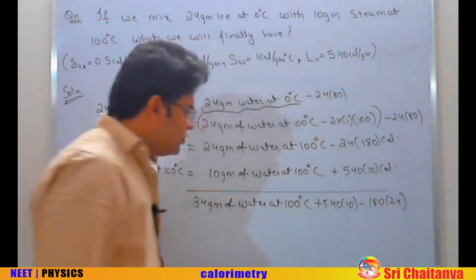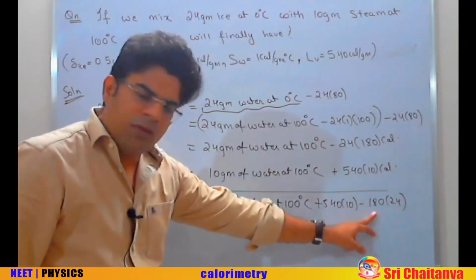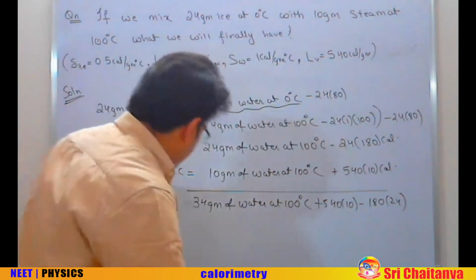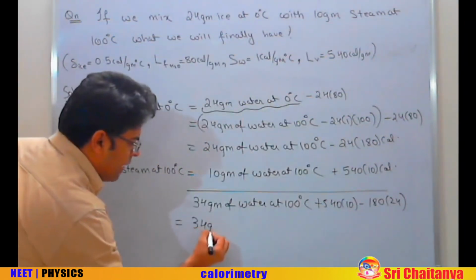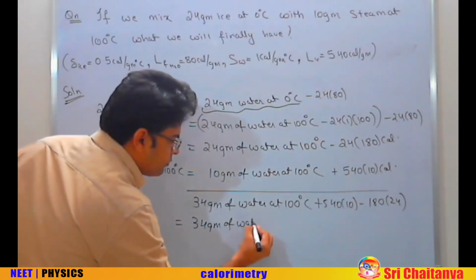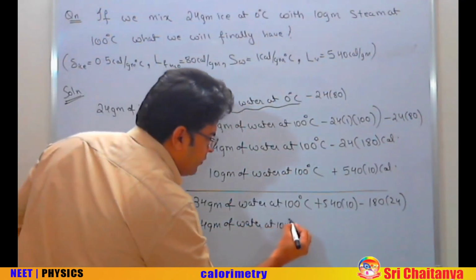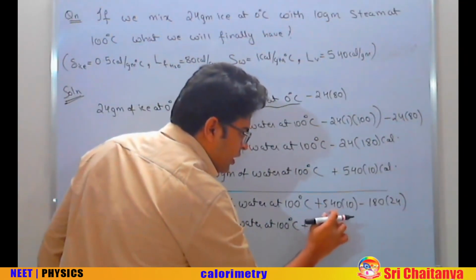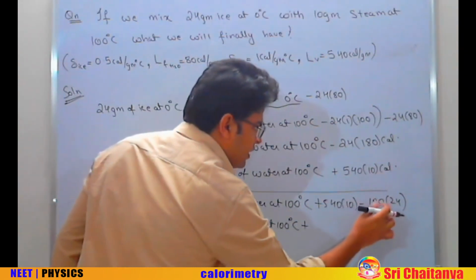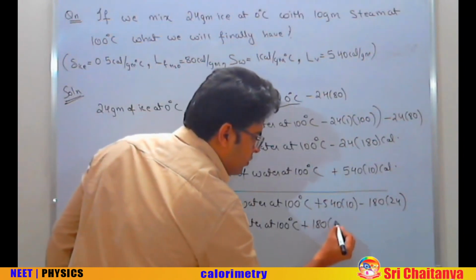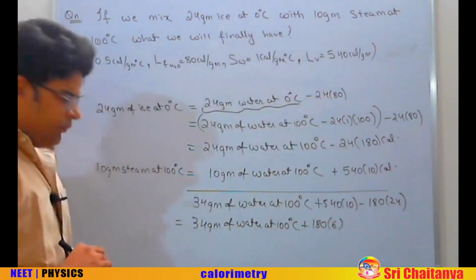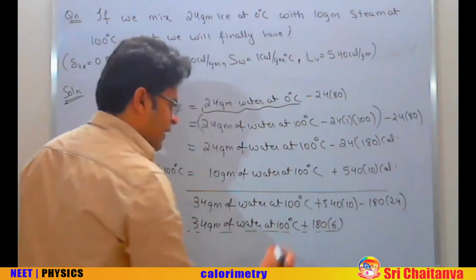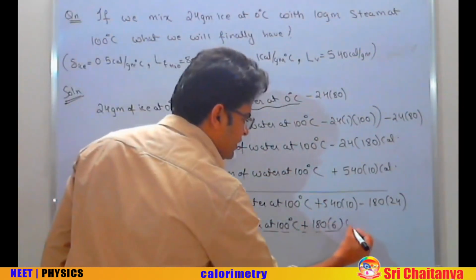Do you guys know that 540 is 3 times of 180? You can think of 540 as 3 times of 180. So this becomes having 34 gram of water at 100 degrees centigrade plus 540 into 10 can be written as 180 into 30 minus 180 into 24, that becomes 180 into 6. Okay. If you have got 34 gram of water at 100 degrees centigrade plus 180 into 6 calorie of heat,